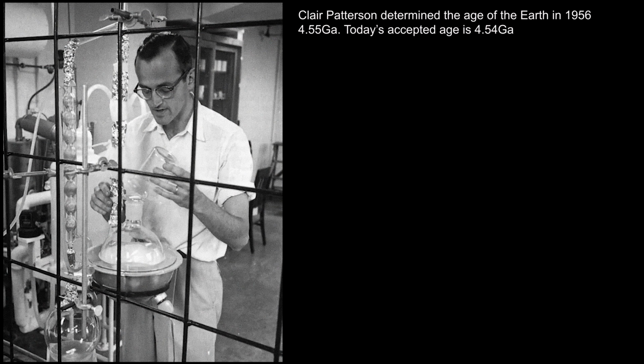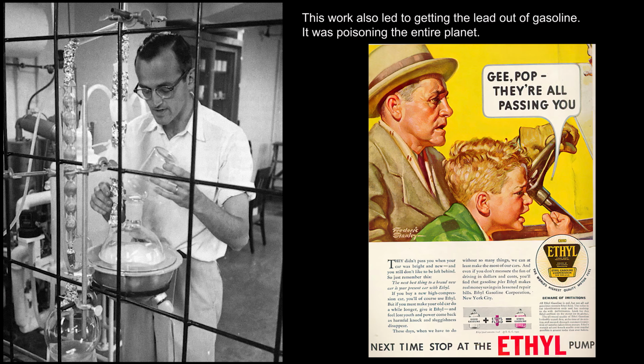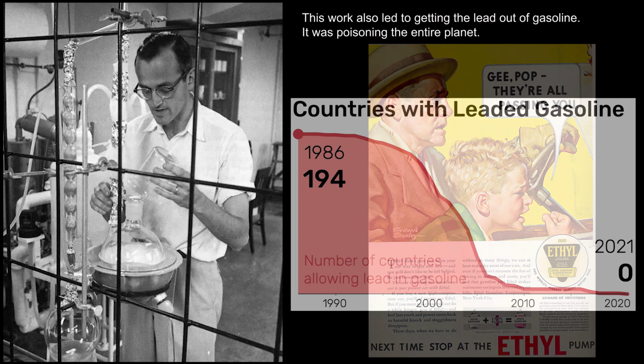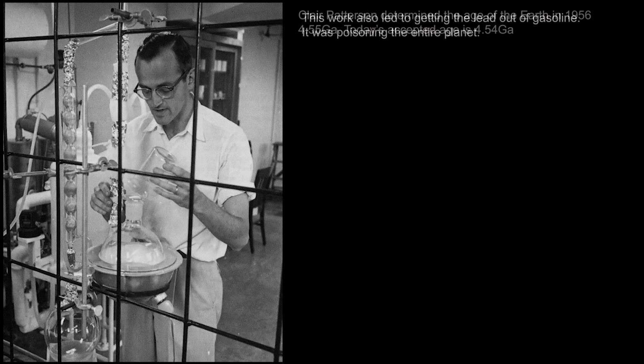Back in the 1950s, Claire Patterson, pictured here, no relation, was given an easy assignment from his advisor: determine the age of the Earth. After a number of failed attempts where he got some weird numbers, Patterson realized that his lab was being contaminated by something. That contamination was from atmospheric lead coming from the burning of leaded gasoline. Tetraethyl lead was added to gas for decades to stop what's called engine knocking. Ultimately, he became the guy that stopped the lead from being put in gasoline. He determined the Earth was formed 4.55 billion years ago, give or take a few tens of millions of years.